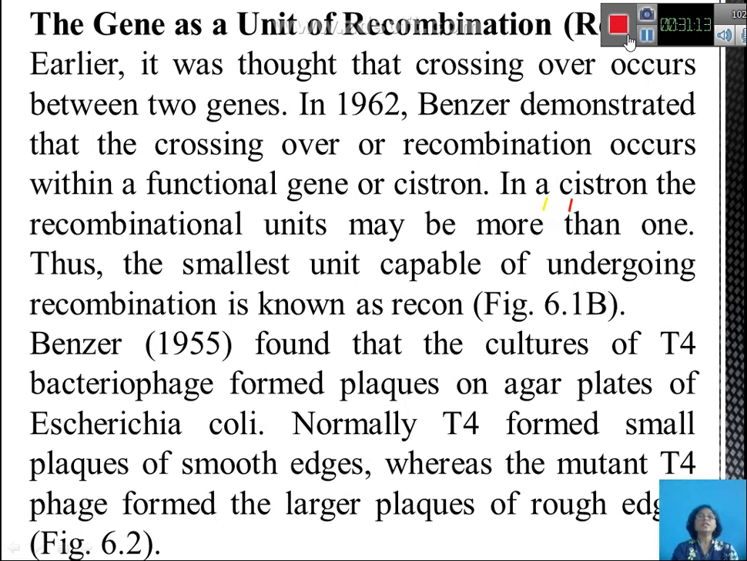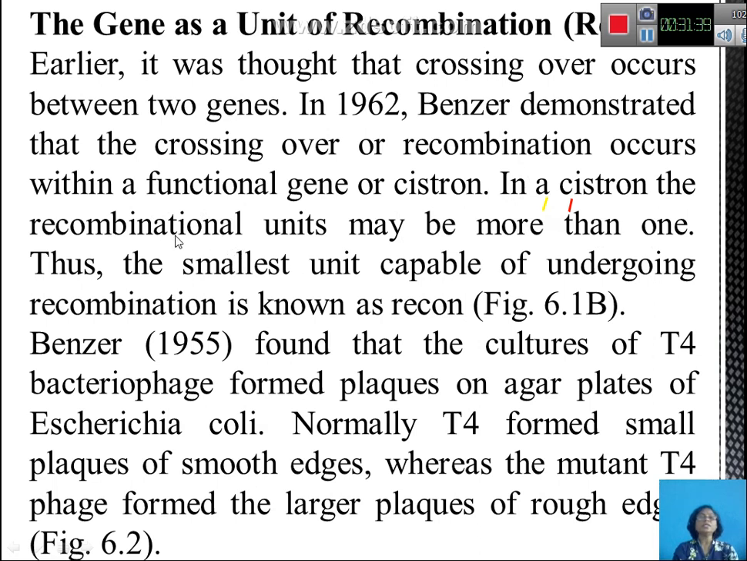Earlier it was thought that crossing over occurs between the two genes. So how was the experimental evidence given? In 1962, Benzer demonstrated that crossing over or recombination occurs within a functional gene, or the cistron. This means the cistron itself is undergoing a recombinational event. So in a cistron, the recombinational units may be more than one.